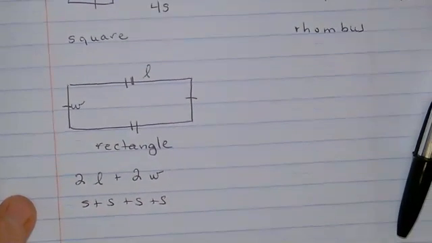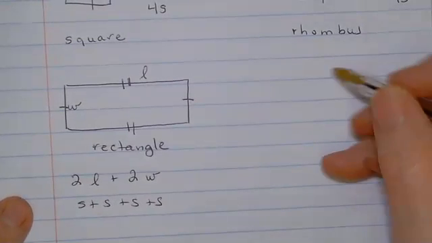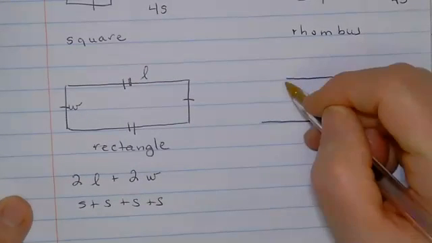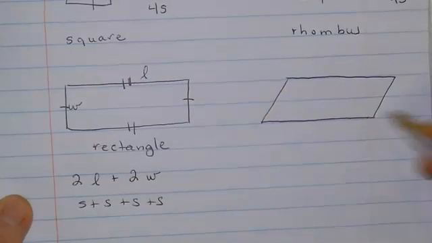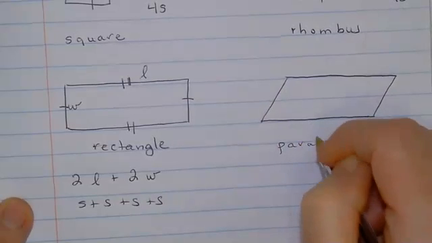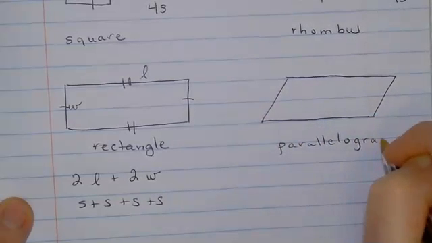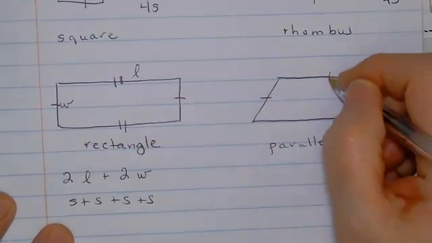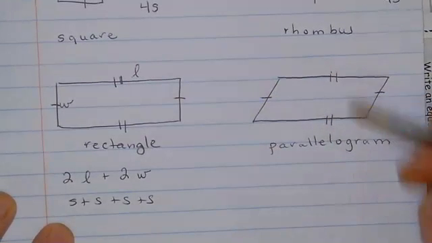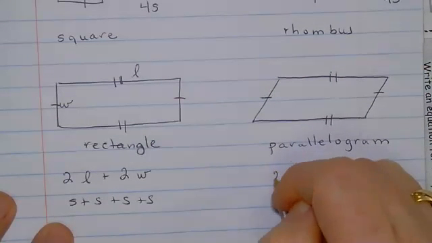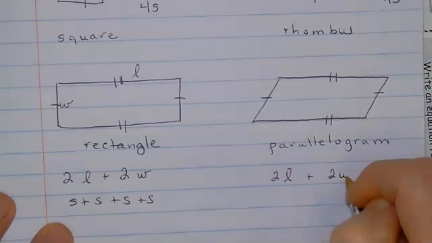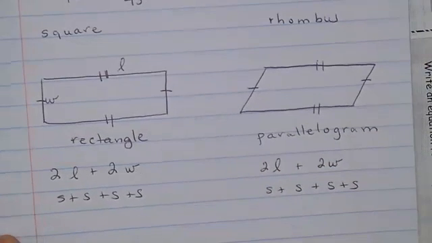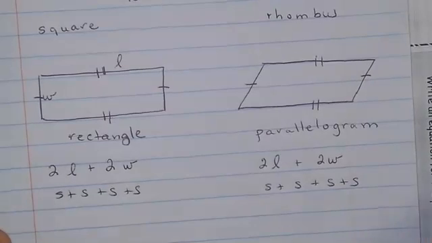And now we're going to take a rectangle and we're going to put a little tilt on the rectangle. And it now becomes a parallelogram. But it acts just like a rectangle. So these 2 sides are still the same length. These 2 sides are still different, but these 2 are the same. So you can get it the same way again, 2L plus 2W, or you can just add all 4 sides. Feel free to pause this whenever you need to.